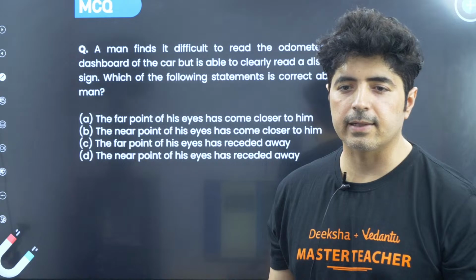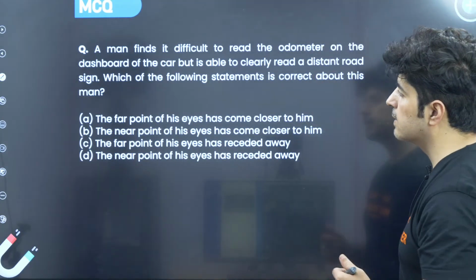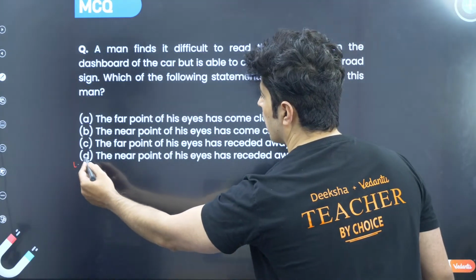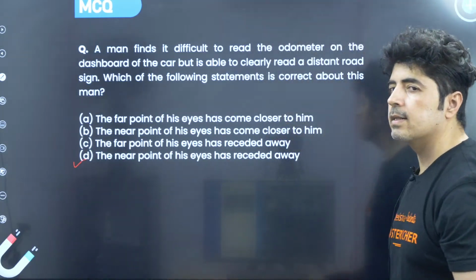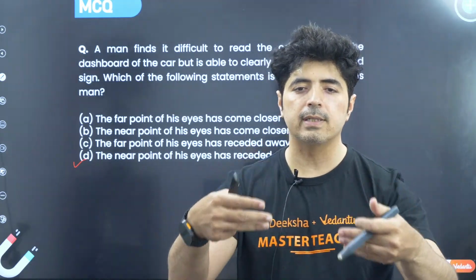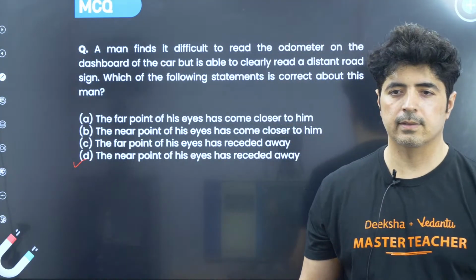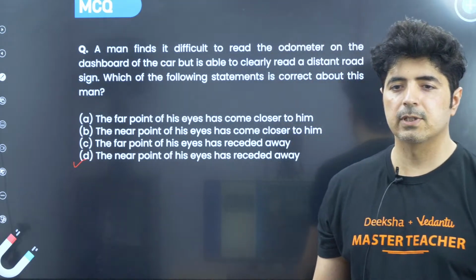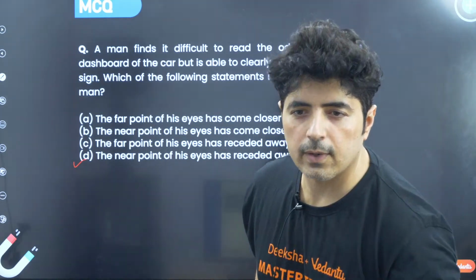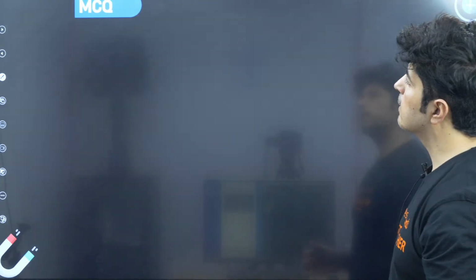All right, absolutely correct. I can see some of you have given the right answer, and the right answer is D. The near point of his eyes has receded away. When the near point recedes away, what happens? He cannot see the object at near point, and he cannot read the odometer of the car. Yes, absolutely correct. Netra, absolutely correct. So next part, next question.